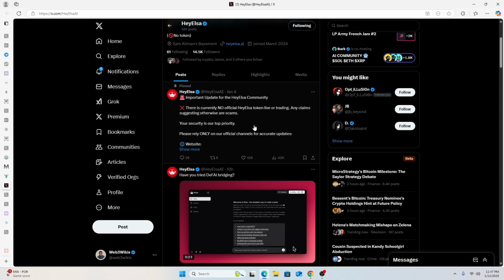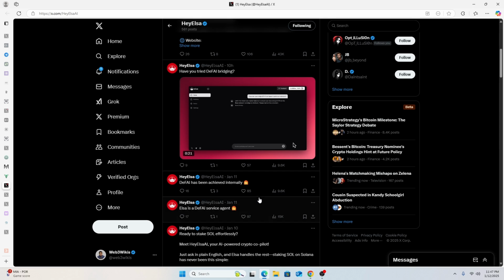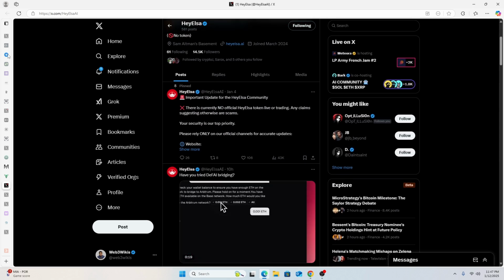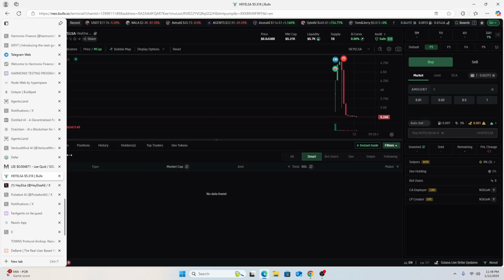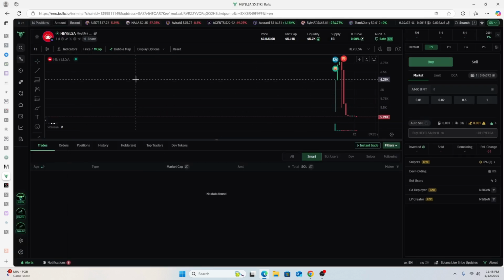So you see here, there is no mention of a token. So it's obvious that it will dump, which happened. So the key why I'm highlighting this now is because due diligence is needed. Now with BullX Neo, it also tells you which wallets are snipers, which wallets are insider wallets and all that, and gives you sophisticated filters to filter them out.